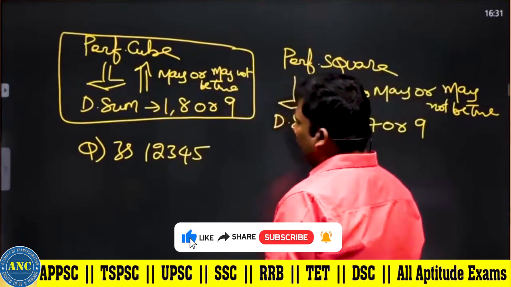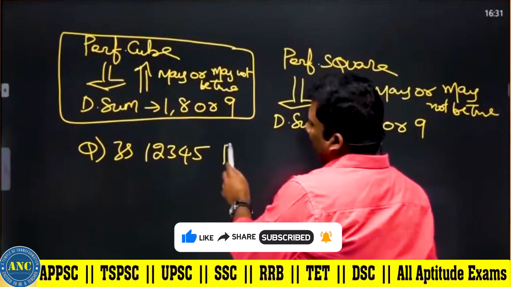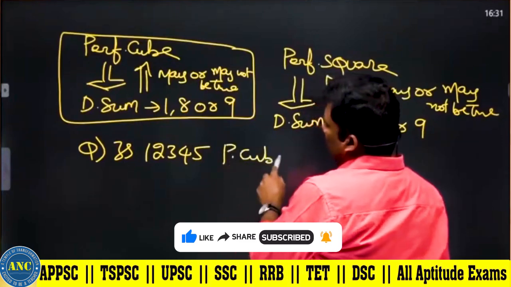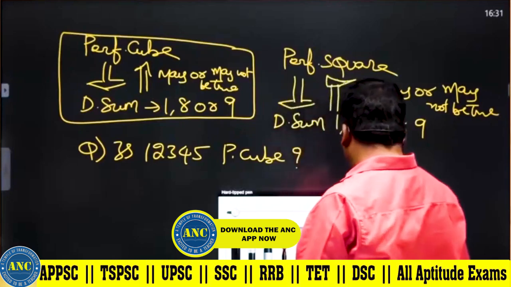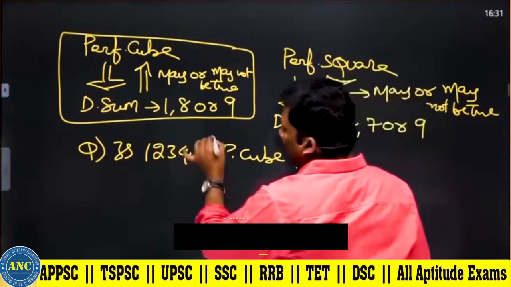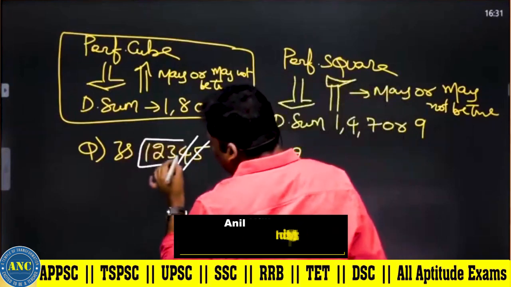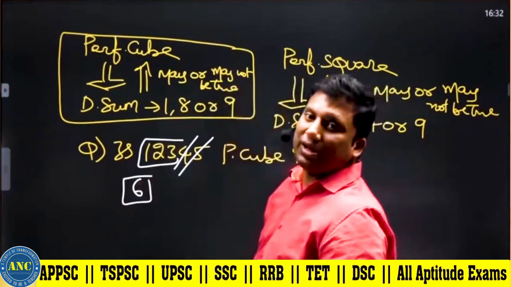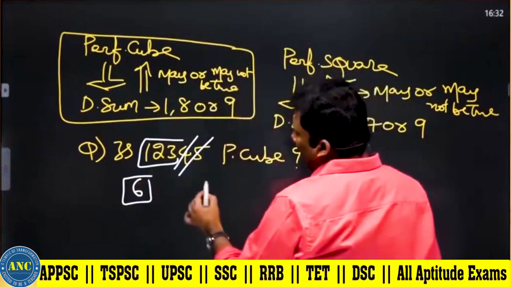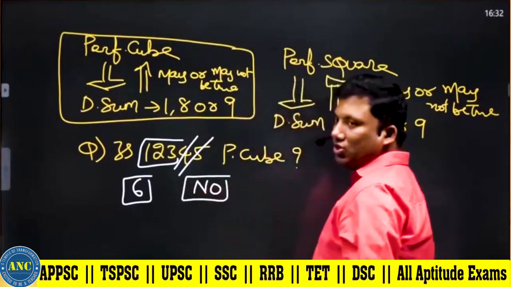1, 2, 3, 4, 5. Is this number a perfect cube? 1, 2, 3, 4, 5. 4 plus 5, 9 out. 3 plus 2 plus 1, 6. If it is a perfect cube, the digital sum should be 1, 8 or 9. So the answer for this question is no.